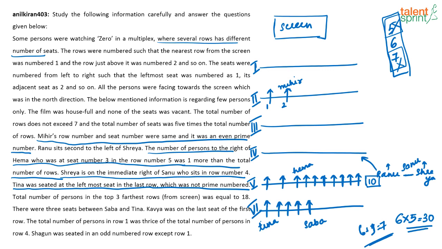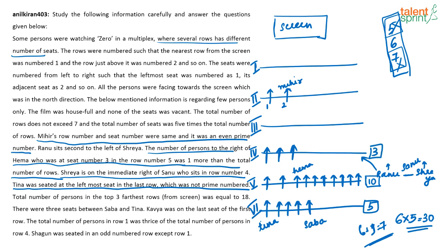18 people are there. So already we have accounted for 10 people in this row. Then this is 11, 12, 13, 14, 15. And here we know 3 people, right? Ranu, Sanu and Shreya. They have to be in the 4th row, but we couldn't place them earlier. But since they have said that totally there are only 18 people, already 15 people I have placed. So the remaining 3 people have to be these 3. So obviously they have to be here. Yes. So I can very clearly say that in the 6th row there are only 5 people and there are only 3 people in this row.